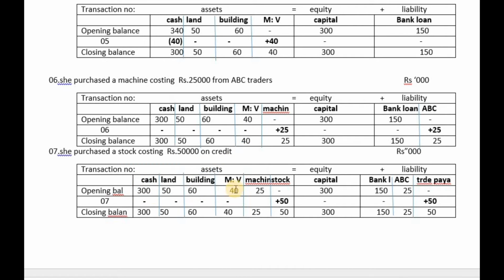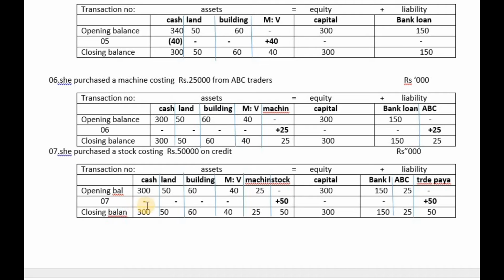Due to the second transaction, as usual the closing balance of the previous table is going to be the opening balance of this table. Stock earlier was not available, so there is no opening balance of stock. Earlier there was no trade payable value, so now no opening value. Look at the application of the seventh transaction.